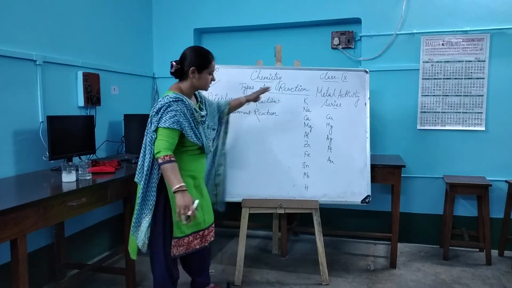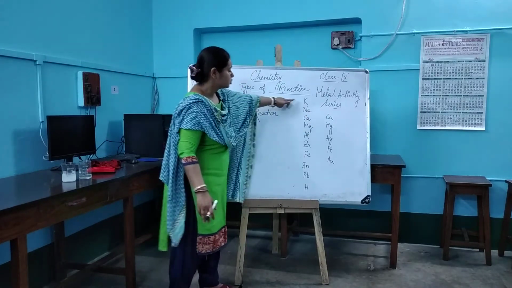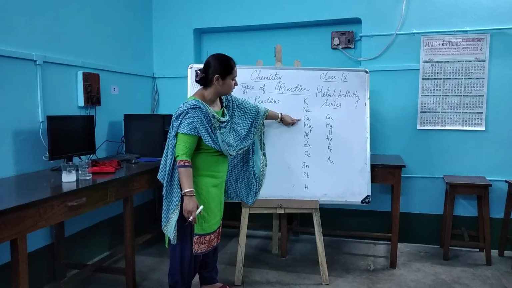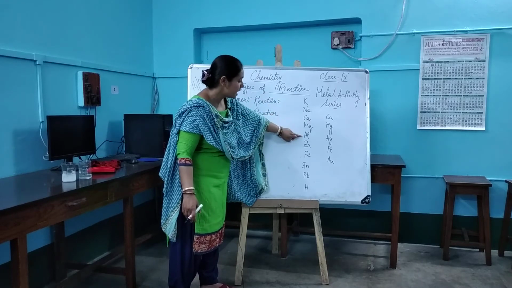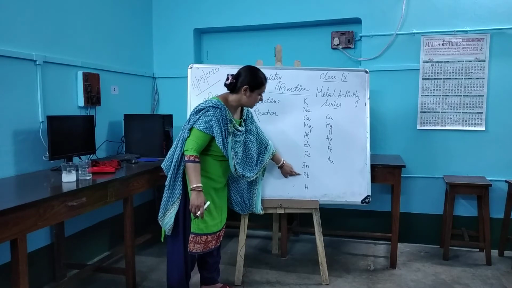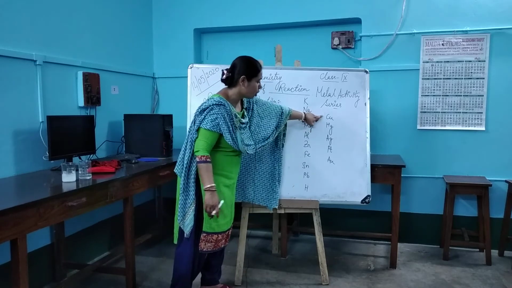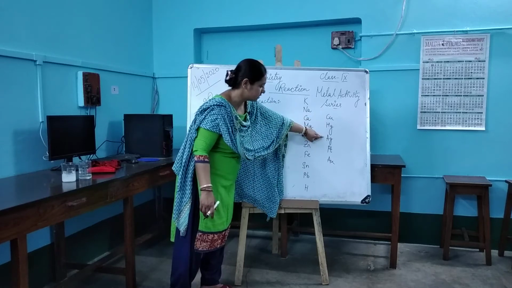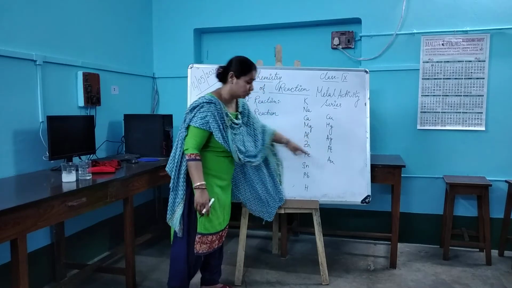Okay, so this is the entire series: potassium, sodium, calcium, magnesium, aluminium, zinc, iron, tin, lead, hydrogen, copper, mercury, silver, platinum, gold.